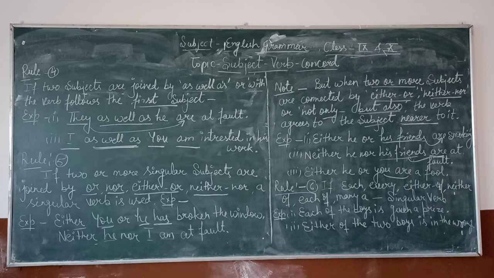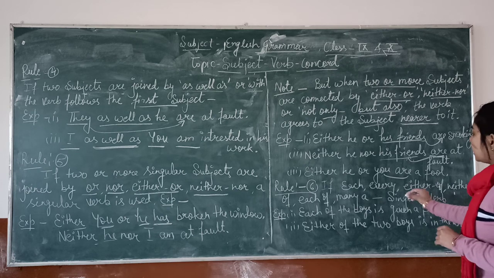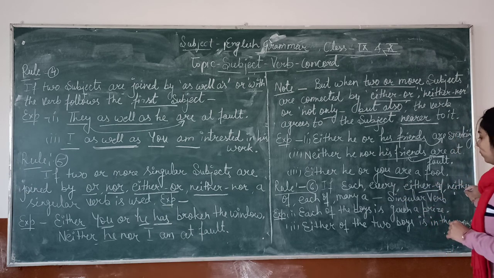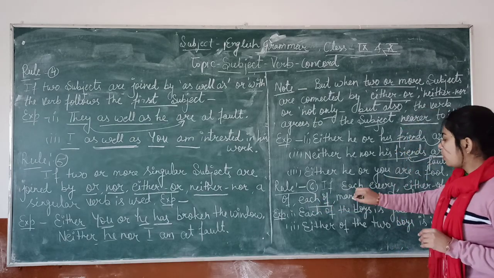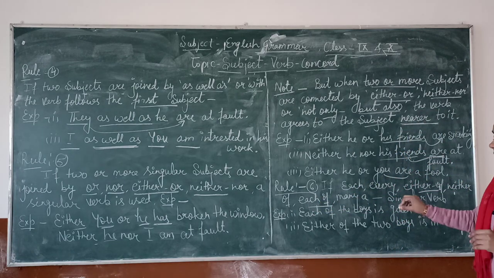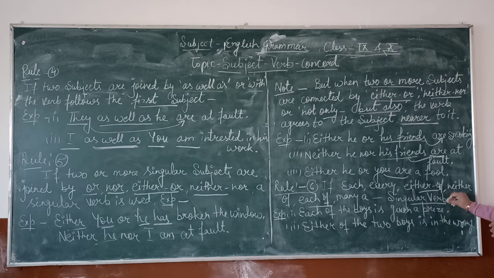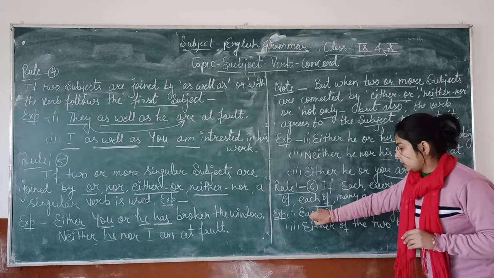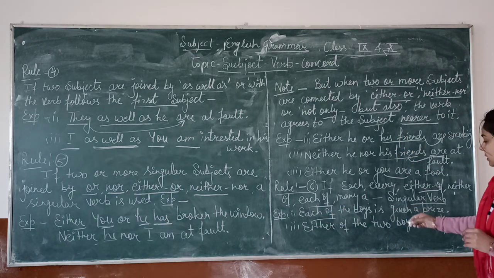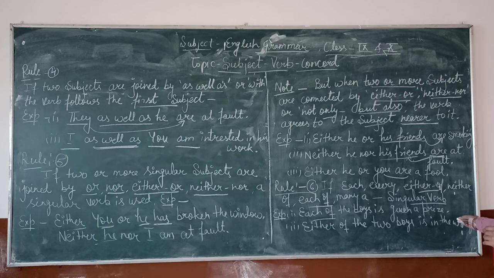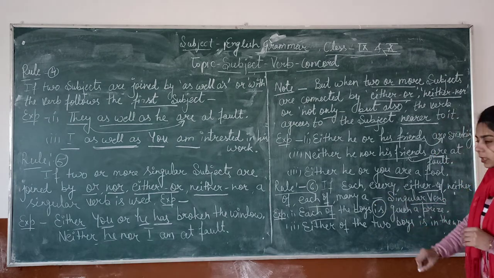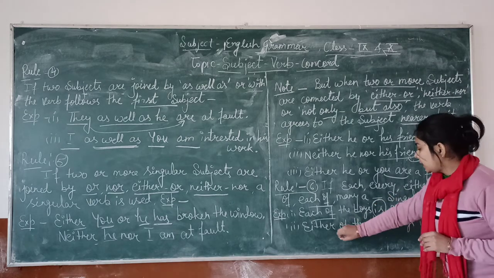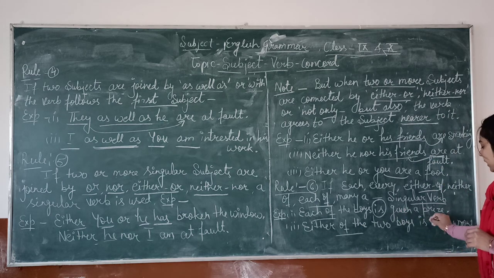Next rule is, each, every, either of, neither of, each of, many a. These words take a singular verb. For example, each of the boys. Each of the boys is given a prize. We have to use here a singular verb. Either of the two boys is in the wrong.